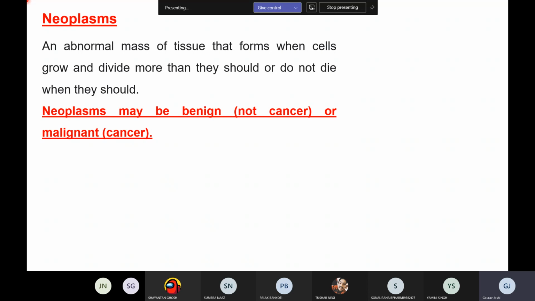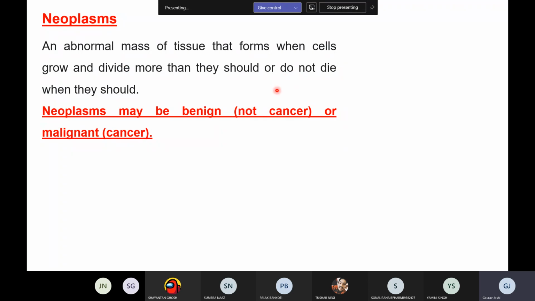So when we talk about the neoplasm, it means any new growth occurring in the cells or the tissues. Basically, an abnormal mass of tissue that forms when the cells grow and divide more than they should, or do not die when they should.